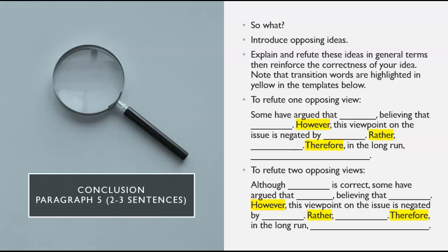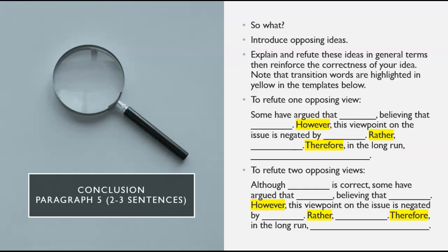You have another template below, and both of these are used to show how you can refute opposing points of view. So, some have argued opposing point of view, or although opposing point of view is correct, or although I am correct, some have argued opposing point of view, believing that blank. However, this viewpoint on the issue is negated by my really awesome point.